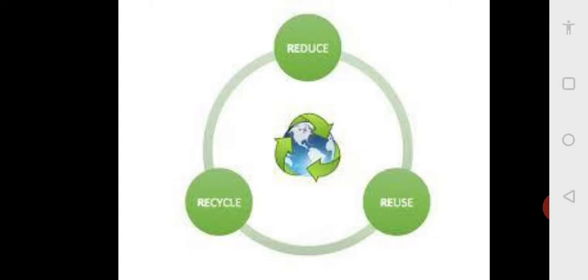So for this environmental stewardship, we have to reduce our usage of whatever resources we are using. We have to reuse and we have to recycle. These are the three main concepts. And now of late, refuse also has come. Reduce means, I can give simple examples: you get up from your bed, your fan will be on, your lights will be on, your geyser you keep on, your taps will be on.